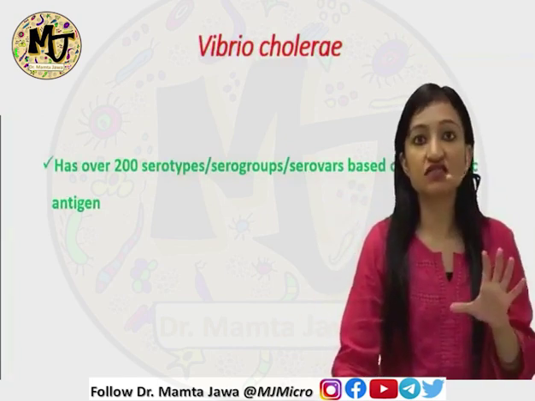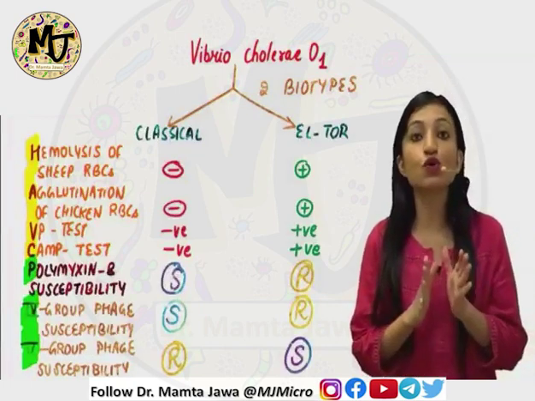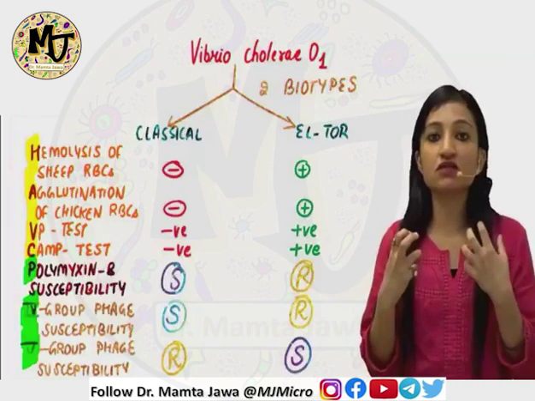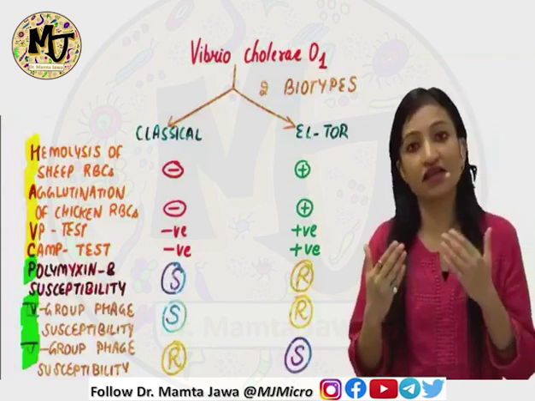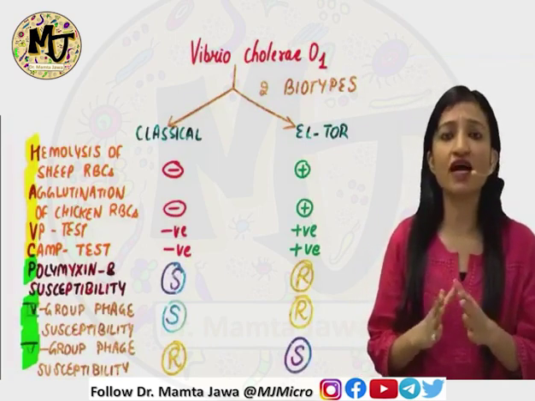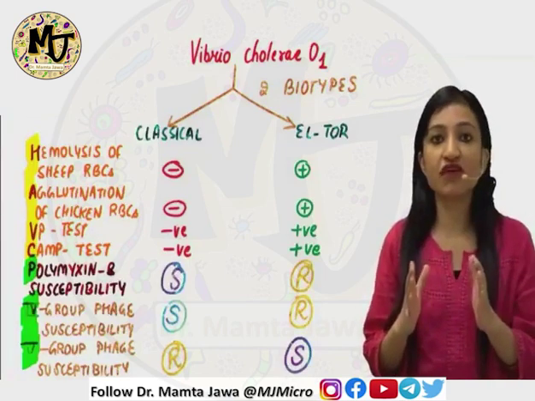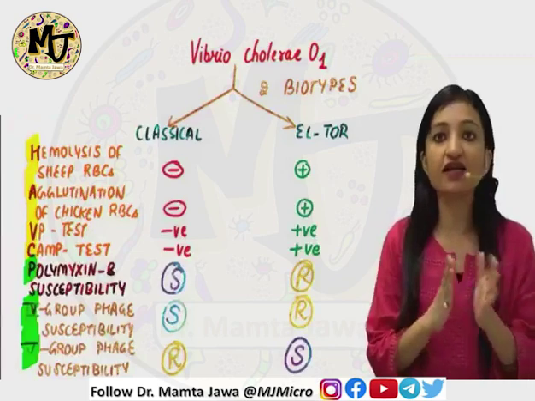Now, out of all these serotypes, by far the most important cause of cholera is Vibrio cholerae O1. So, Vibrio cholerae O1 became the subject of interest and it was further studied. We found that Vibrio cholerae O1 serotype can further be classified into two kinds of biotypes called classical and El Tor.